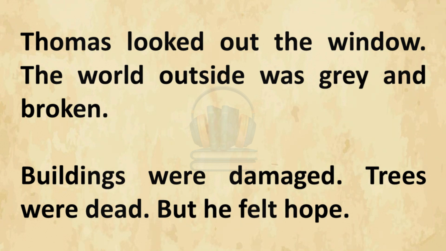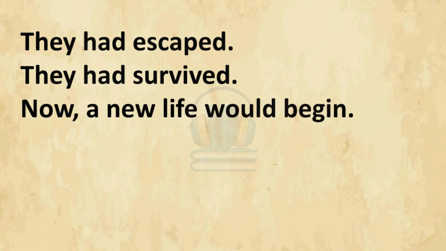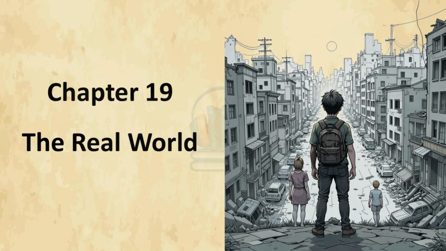Thomas looked out the window. The world outside was gray and broken. Buildings were damaged. Trees were dead. But he felt hope. They had escaped. They had survived. Now, a new life would begin. Chapter 19. The Real World.